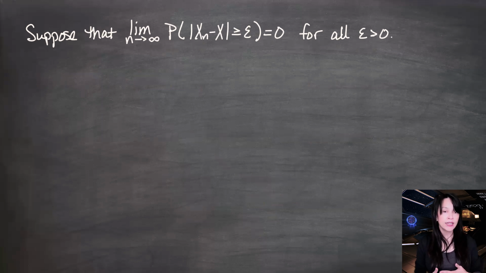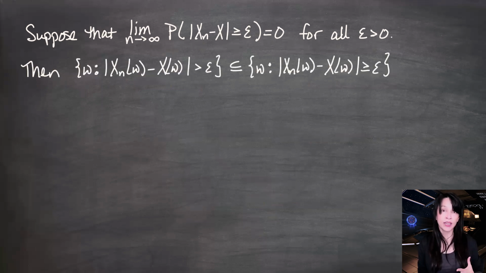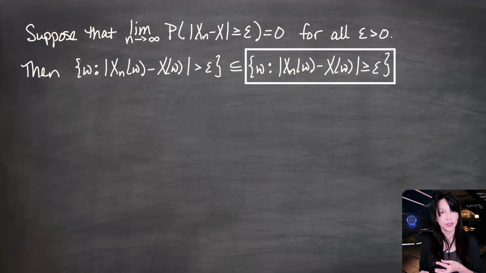So suppose that the limit of the probabilities that the distance between xn and x is greater than or equal to epsilon is equal to 0 for all epsilon greater than 0. I claim that this is equivalent to convergence in probability, or equivalent to the definition where this is a strict inequality. To see this, note that the set of omegas for which xn omega and x omega are greater than epsilon apart is contained in the set of omegas for which the distance is greater than or equal to epsilon apart, simply because there's more chances for this event to happen.